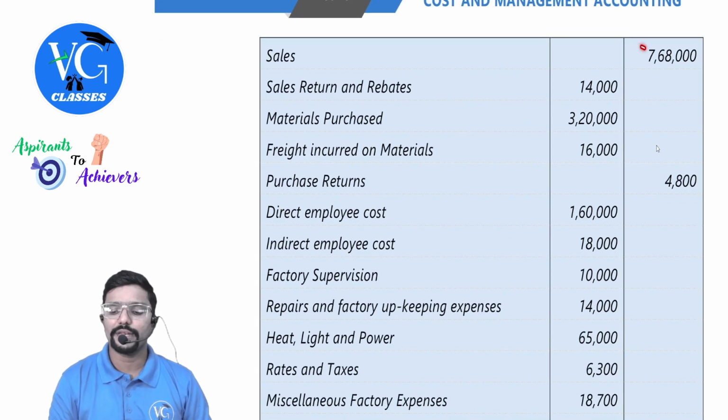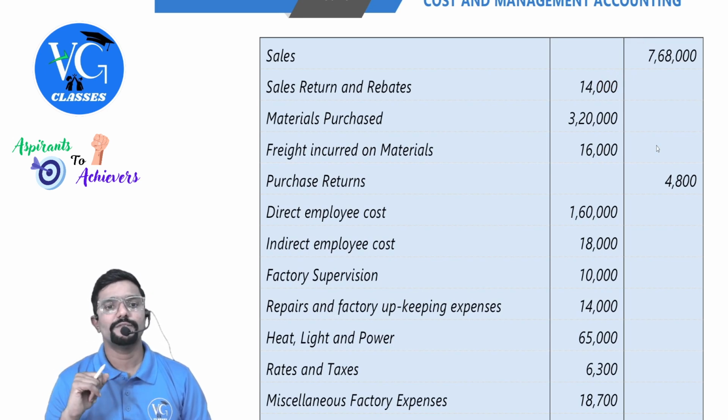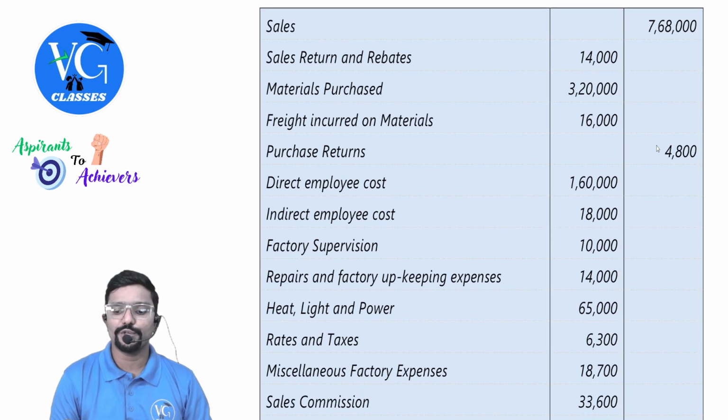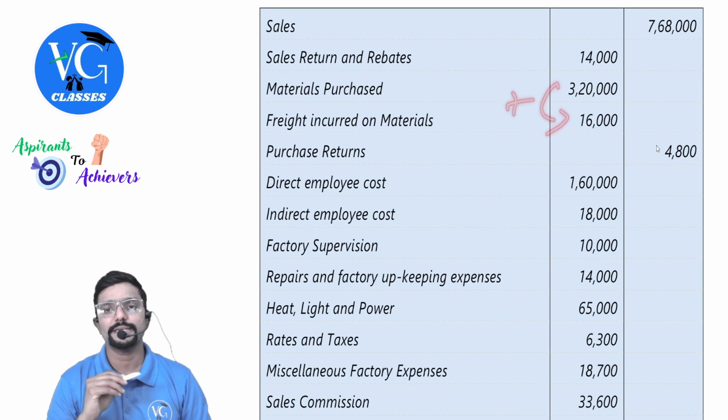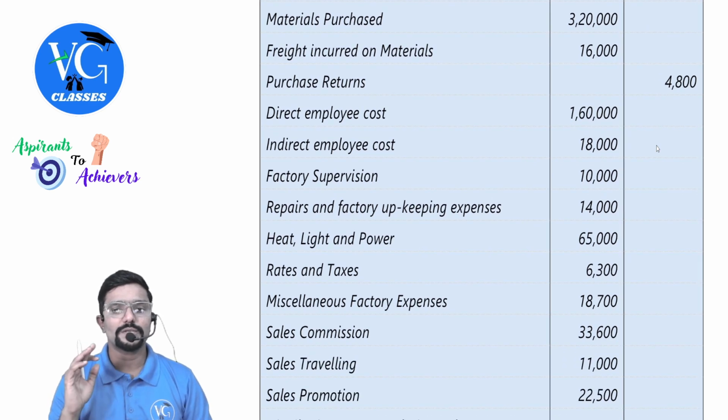Returns 14,000. You can net adjust. That is net sales, 768 minus 14. Material purchase 3,20,000. Freight incurred on material. Should we add it? Yes, we should add it. 320 plus 16. Purchase returns also is there. You have to deduct 4,800. Direct employee cost 1,60,000. Indirect employee cost factory overhead 18. Factory supervision 10. Repairs and factory upkeeping expenses 14,000. Heat, light and power 65.